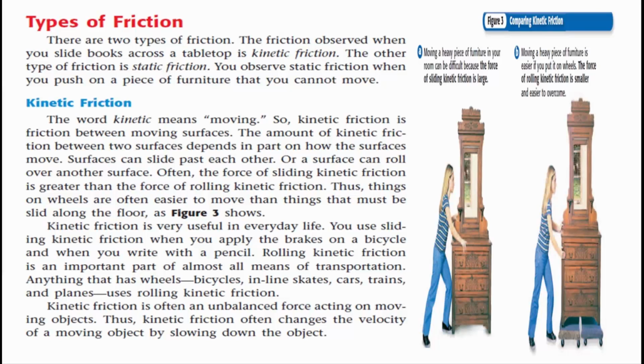Kinetic friction is very useful in everyday life. You use sliding kinetic friction when you apply the brakes on a bicycle and when you write with a pencil. Rolling kinetic friction is an important part of almost all means of transportation. Anything that has wheels, bicycles, inline skates, cars, trains, and planes, uses rolling kinetic friction. Kinetic friction is often an unbalanced force acting on moving objects. Thus, kinetic friction often changes the velocity of a moving object by slowing down the object.